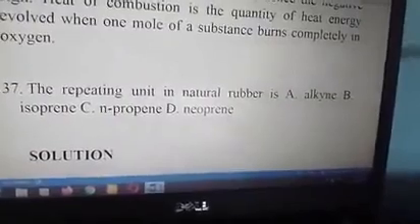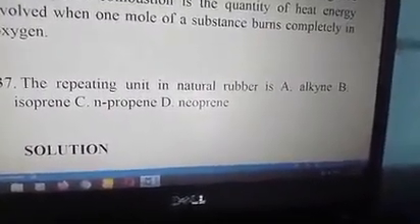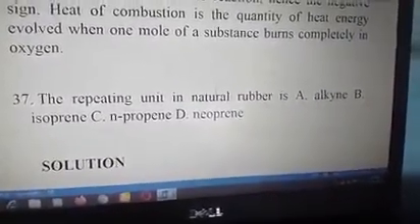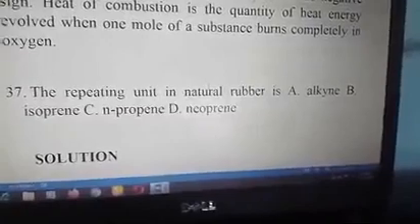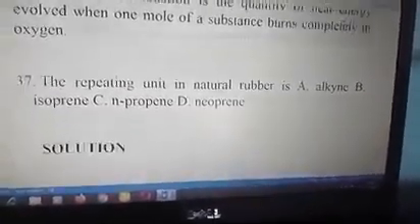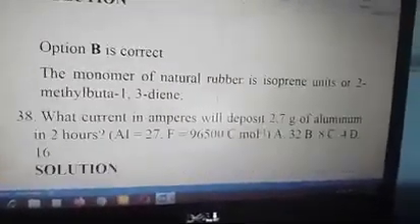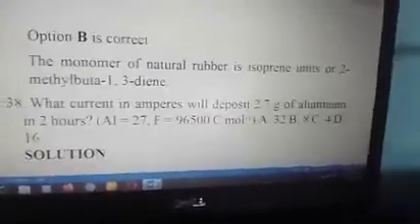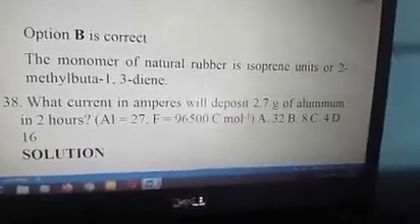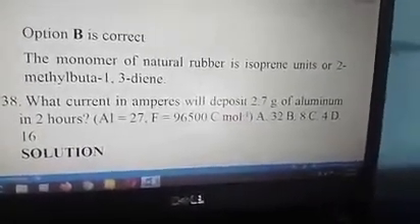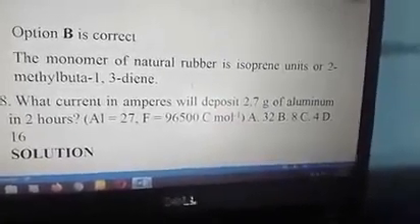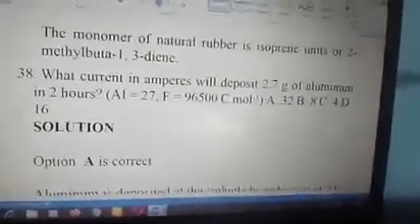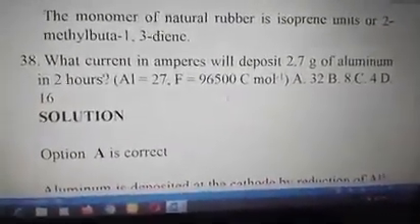Number 37. Repeating units in natural rubber is A, alkyne, B, isoprene, C, N-propene, D, neoprene. Repeating units in rubber is B, isoprene unit, that is the monomer of rubber. Solution: option B is correct. The monomer of natural rubber is the isoprene unit, otherwise known as 2-methyl-buta-1,3-diene. Buta signifies 2 double bonds. Buta-1,3-diene.